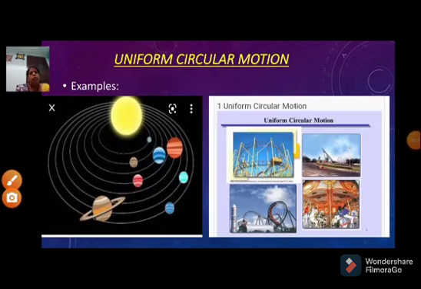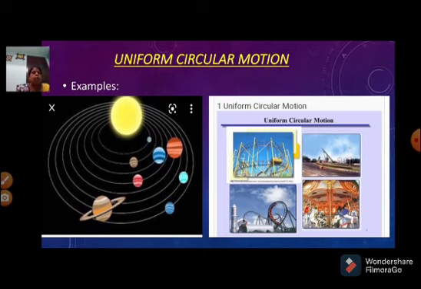Dear student, these are examples of uniform circular motion. In the first picture, we can observe all planets revolve around the sun. It is a circular motion, that means it is a uniform circular motion.